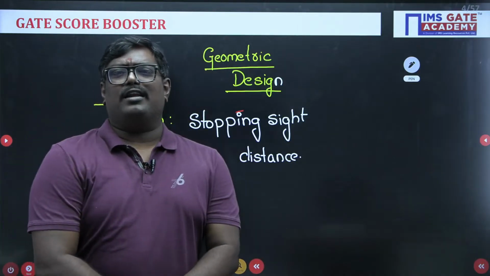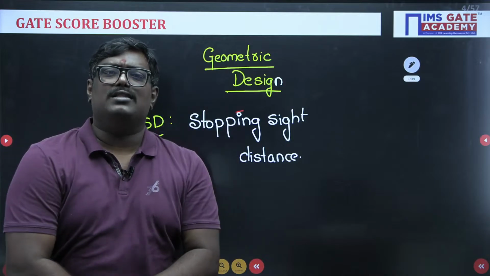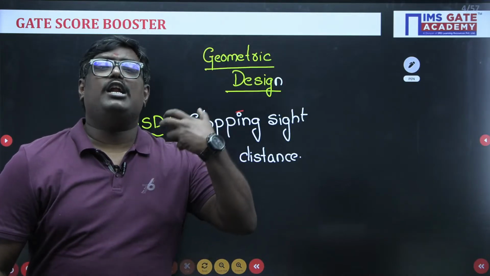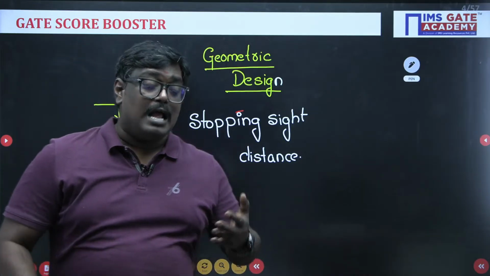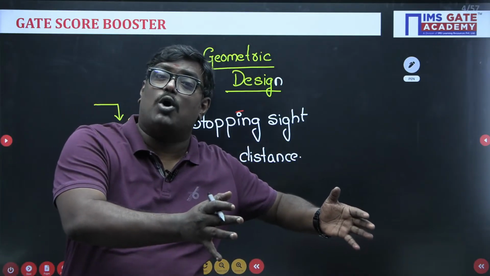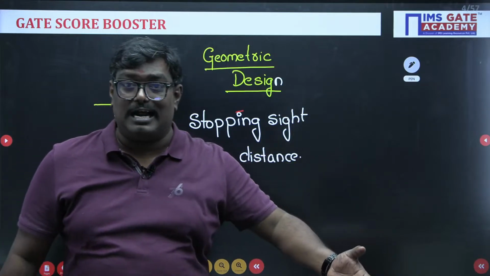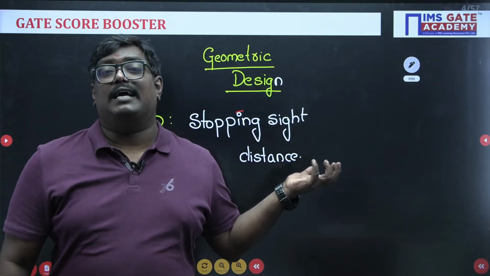When a driver sees an object coming in the opposite direction, he immediately wants to stop the vehicle. How safely he can stop the vehicle, and how much distance he has traveled while stopping, that is called the stopping sight distance.